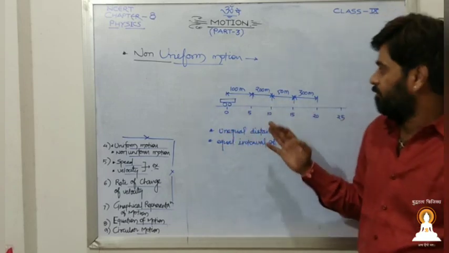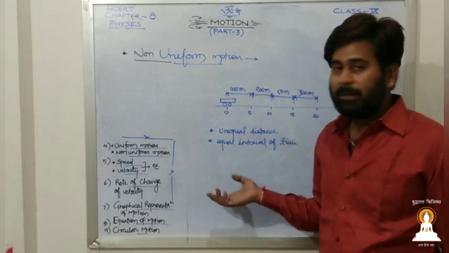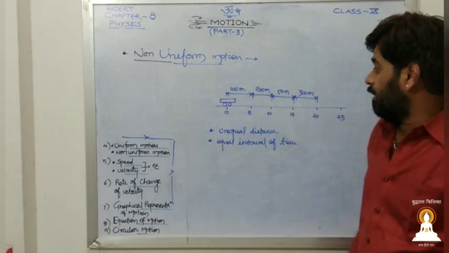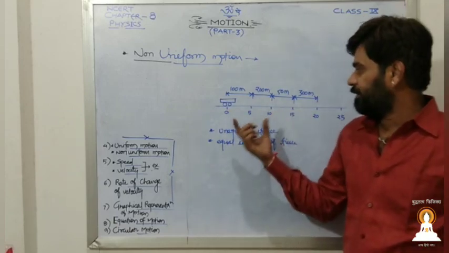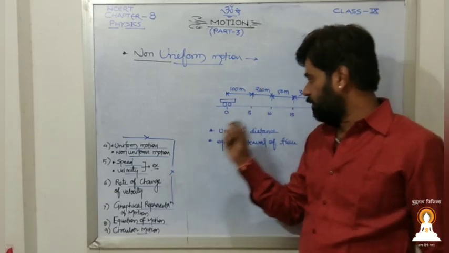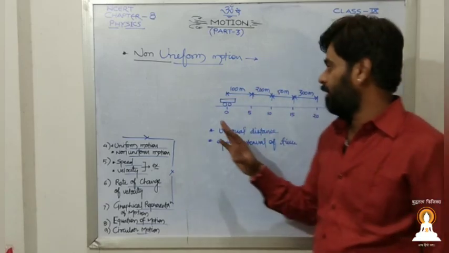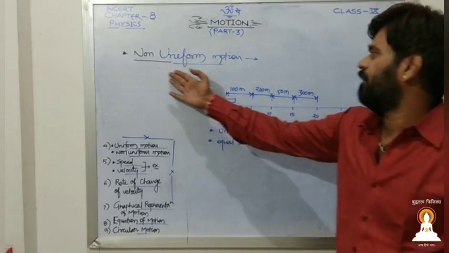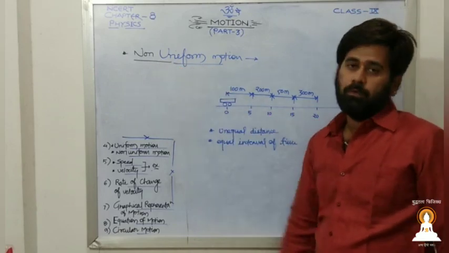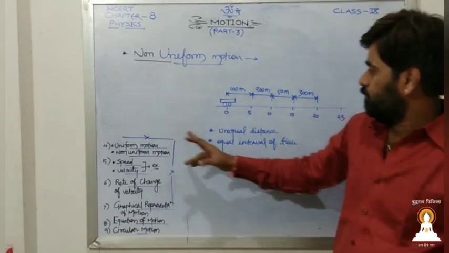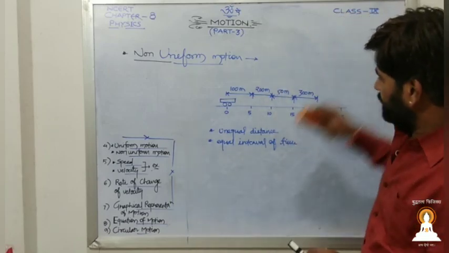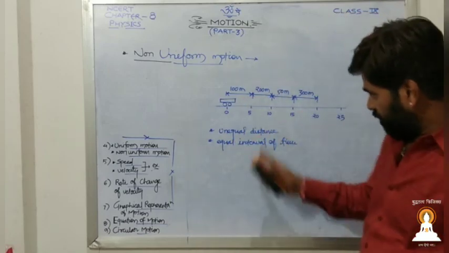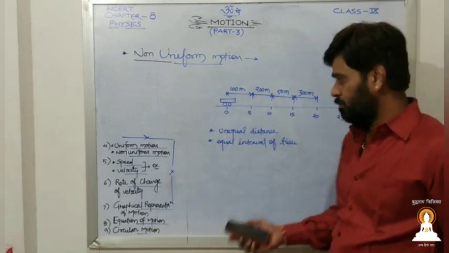Somewhere we have to apply the brake, and we may increase speed with the accelerator. We cannot be pinpoint at 50 km per hour. So in general, in our life, we perform non-uniform motion. This is the practical situation.